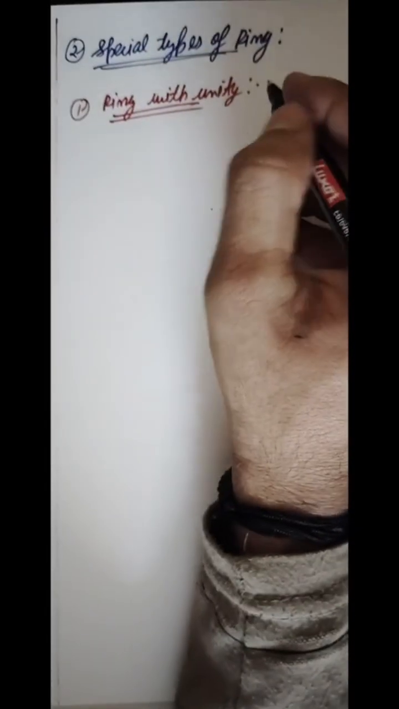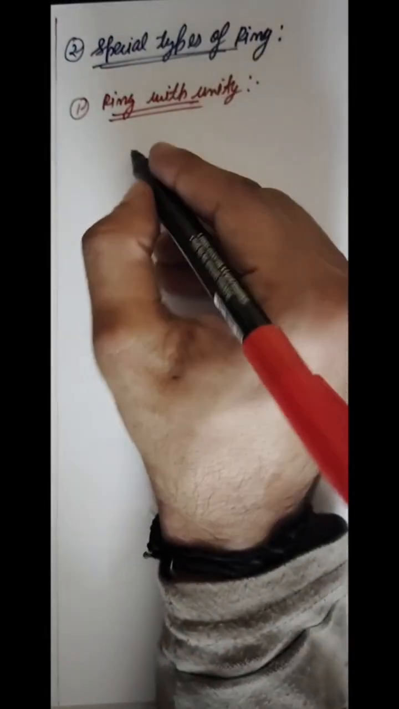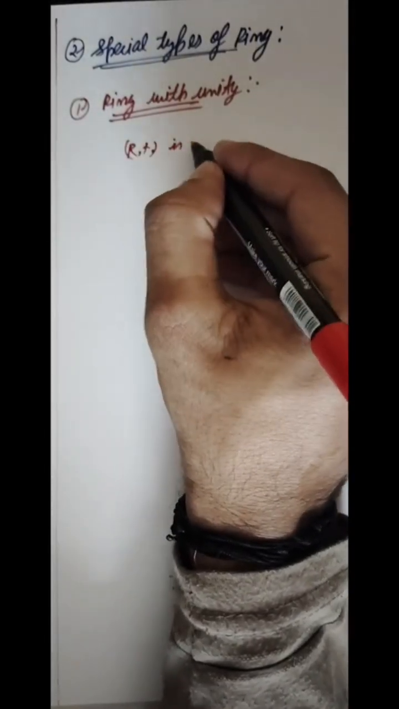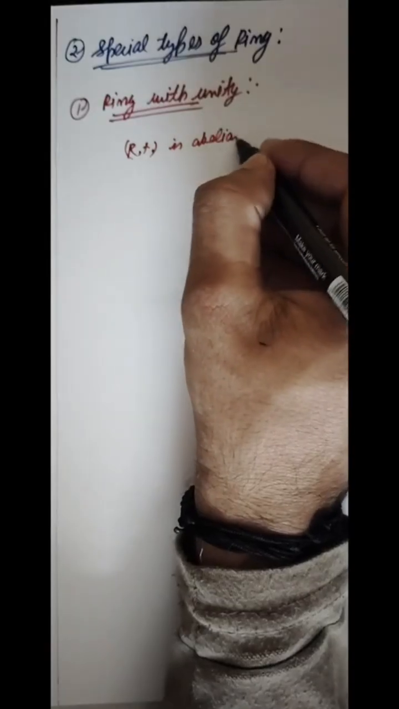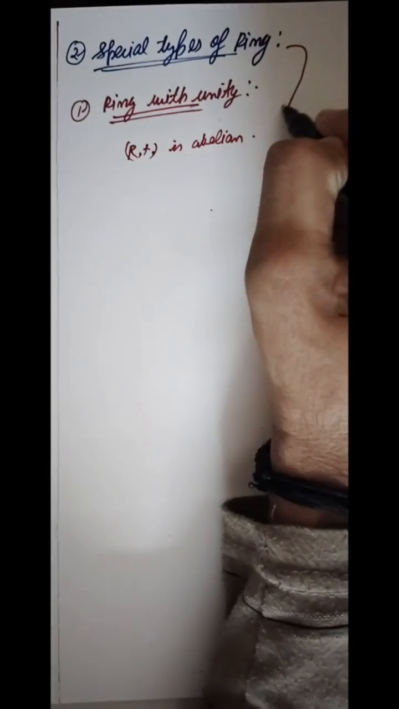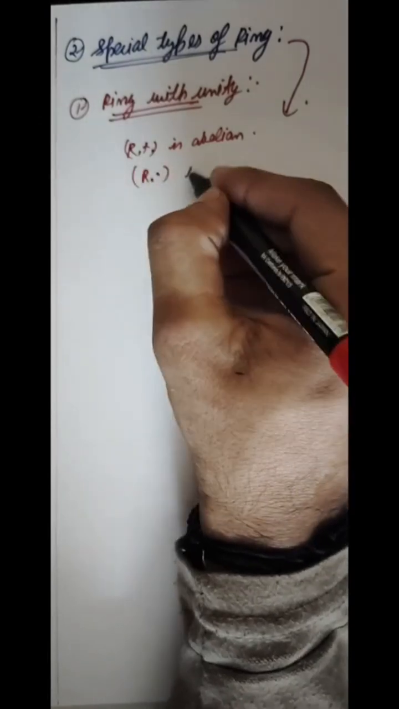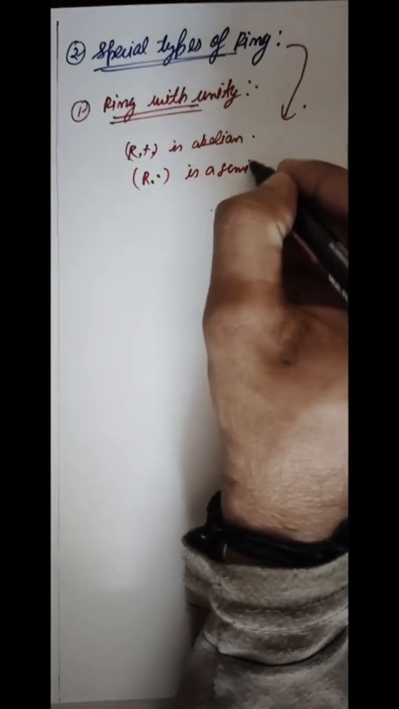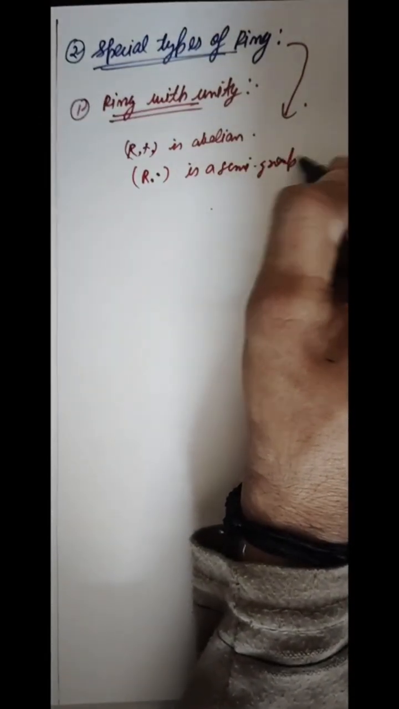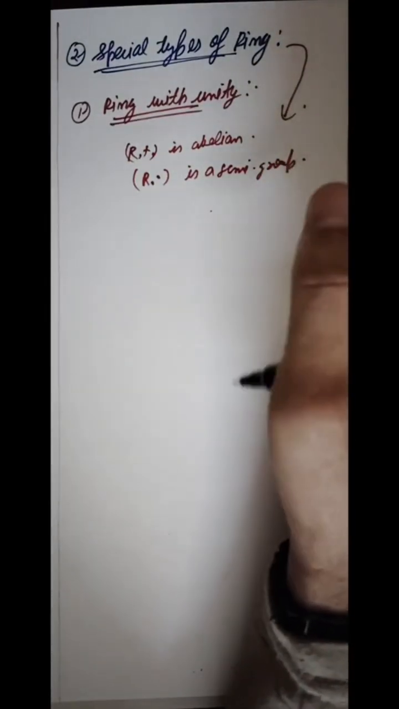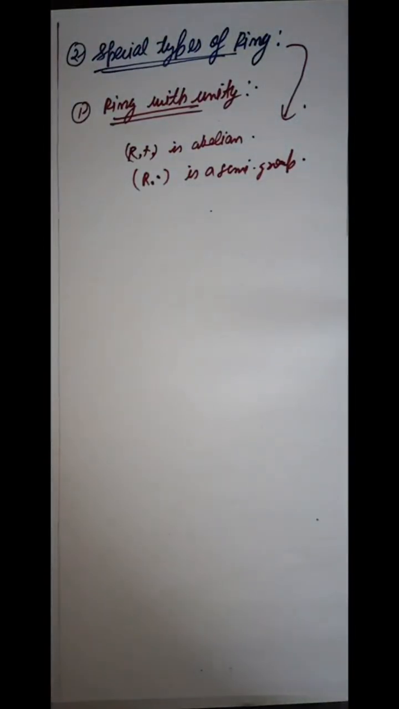So we know about ring earlier. In ring R, R positive is an abelian group. In all these special types of ring, we don't study about R positive, we study about R dot as a semi group. So few changes are added in R dot and our ring will convert into a special type of ring. Let me show you how.